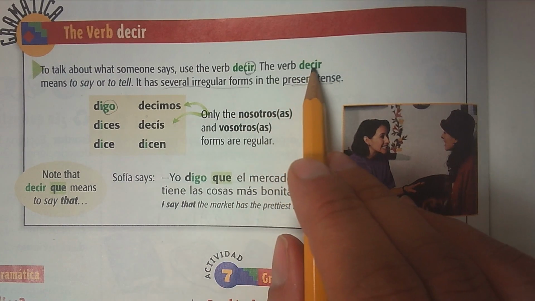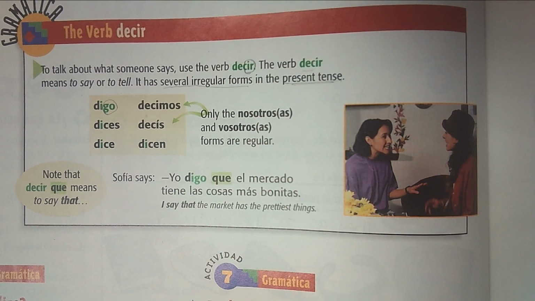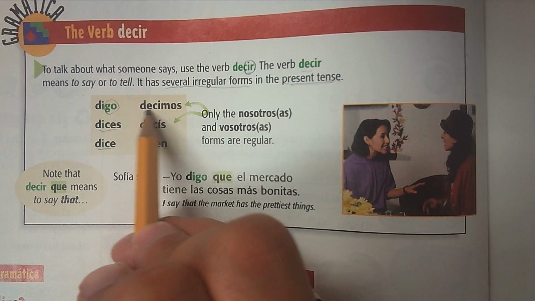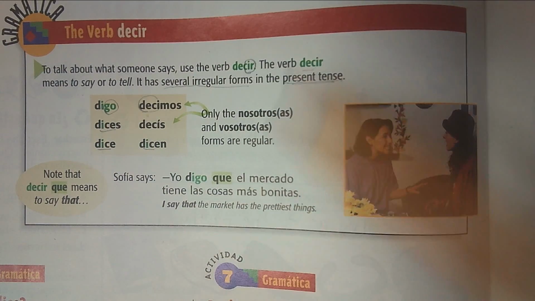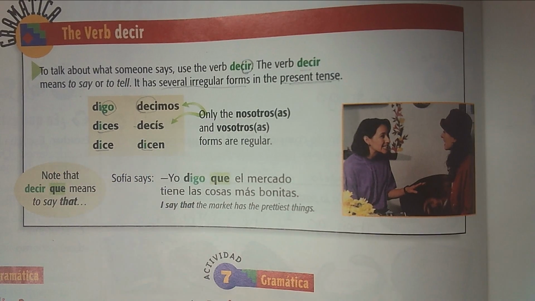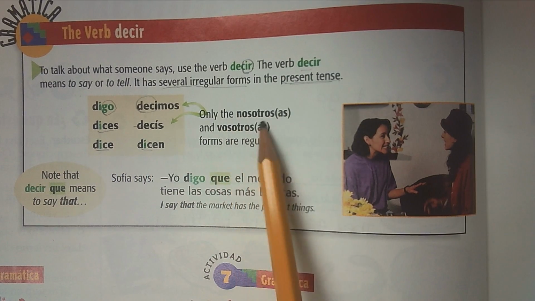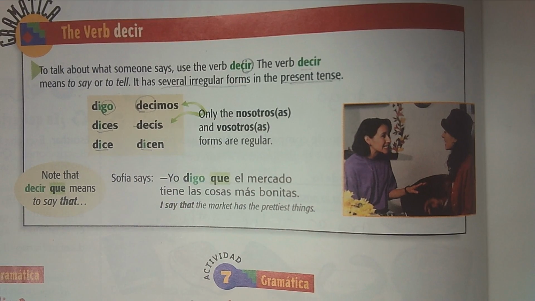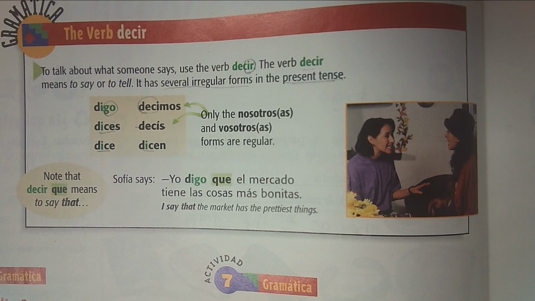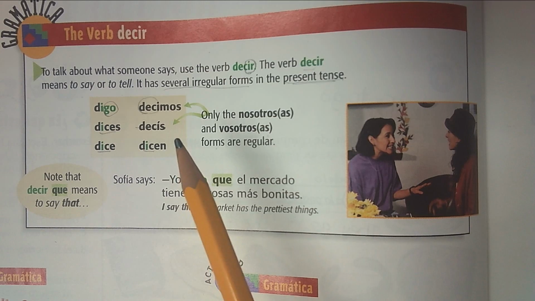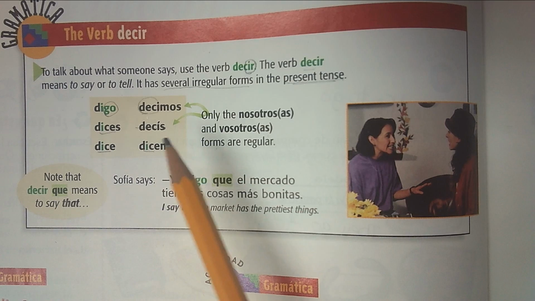Instead of des, where you left when you remove the IR, you have dis, okay? Except in the nosotros form. And again, it's noted here. Only the nosotros and vosotros, and again, we don't conjugate with the vosotros, so no need to worry about that. But only in the nosotros forms is the stem regular there, and the endings are regular there. Okay? So because this is an irregular verb, muchachos, this is something that as Spanish language learners, you just have to know and memorize. You have to memorize these conjugations.